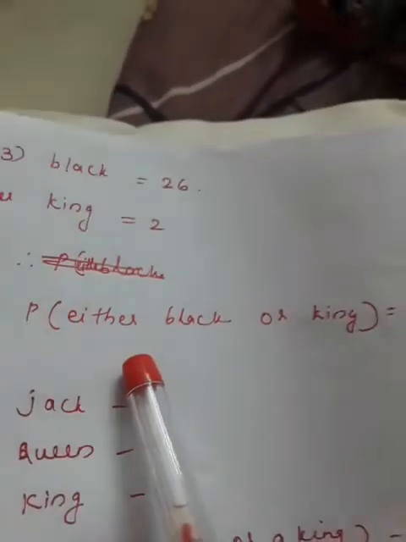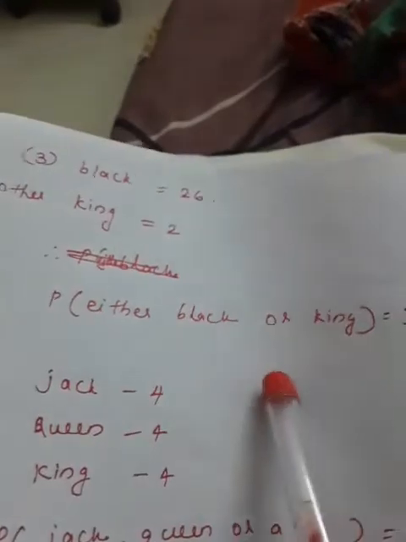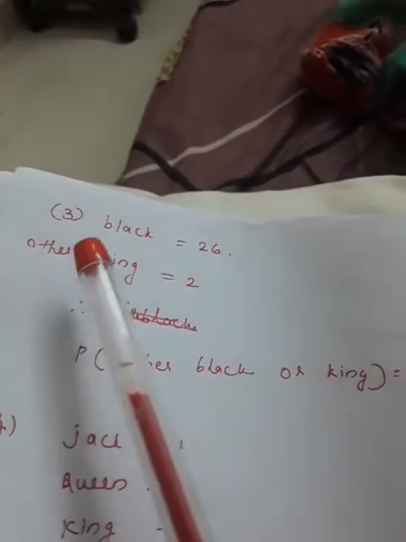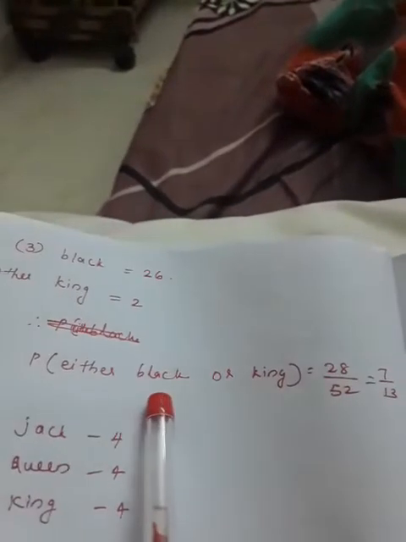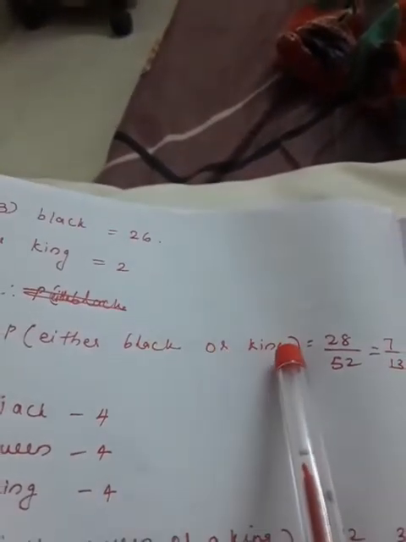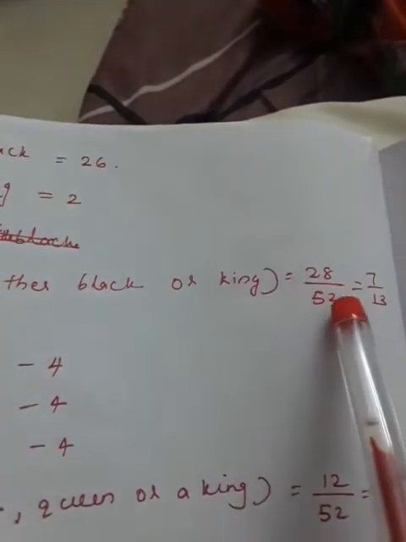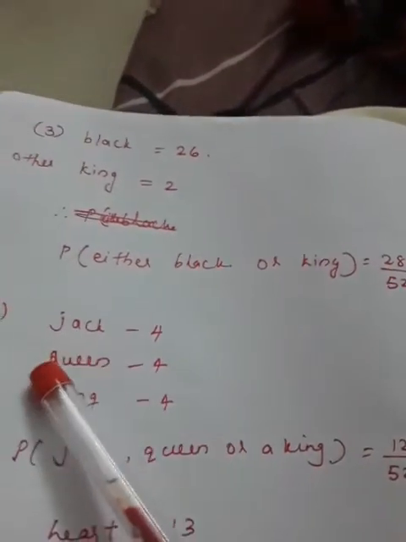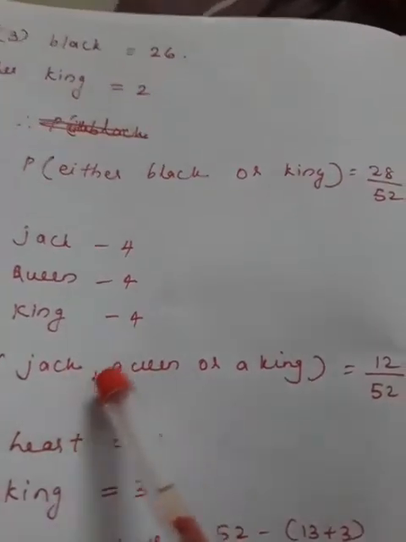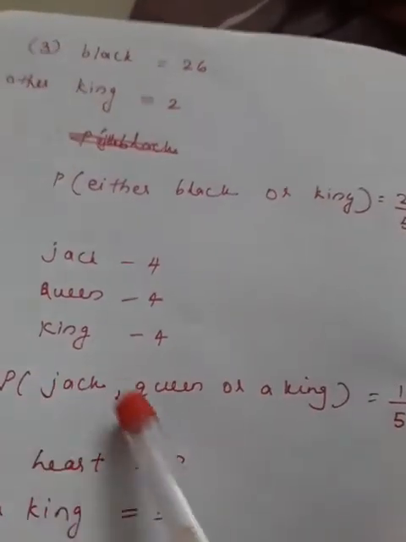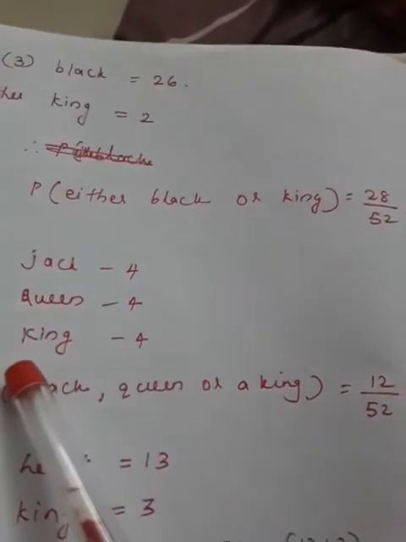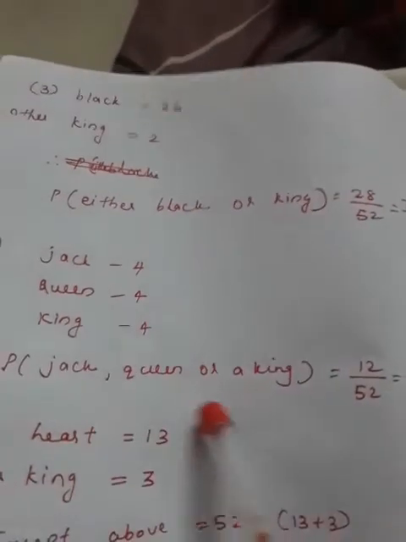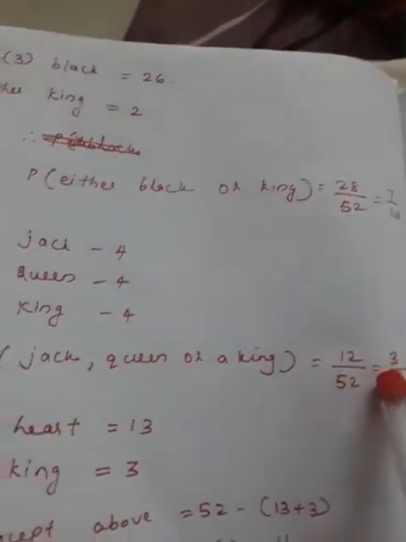Now for the third one, either or. Black or king, either black or king. So black 26, other kings, that is red kings 2. So both we want to include. So the probability of either black or king equals 28 by 52, that is equal to 7 by 13. Then next one is the probability of getting jack, queen or king. All the jacks 4, total queens 4, total kings 4. So its probability will be 12 by 52, 3 by 13.